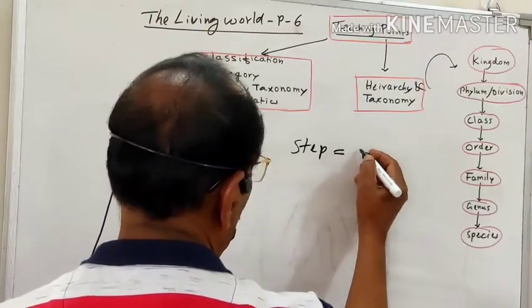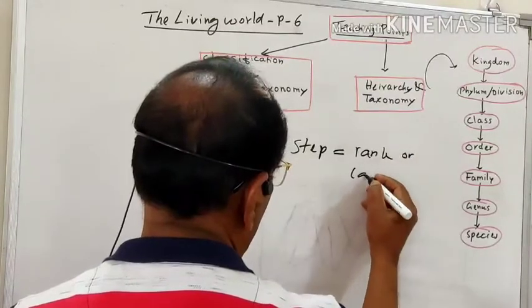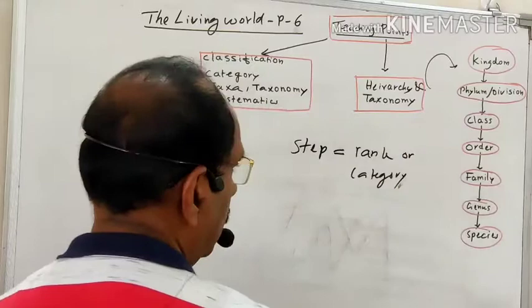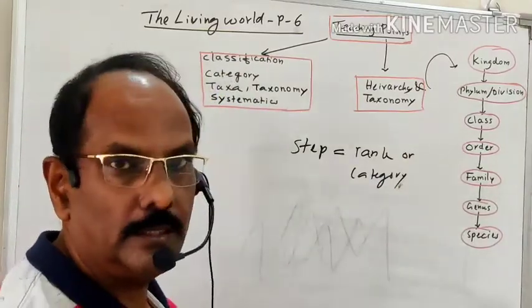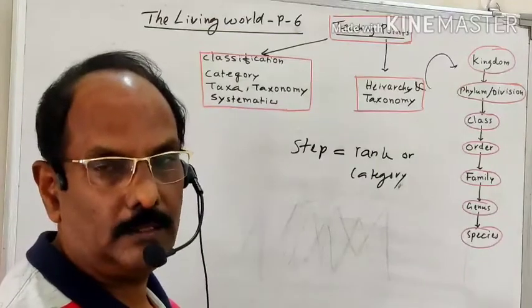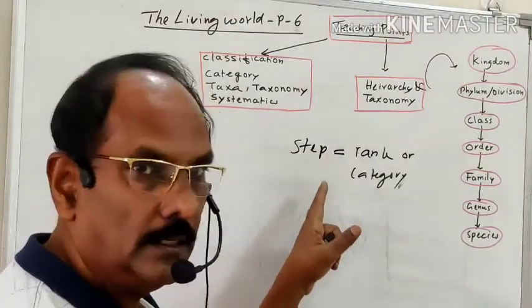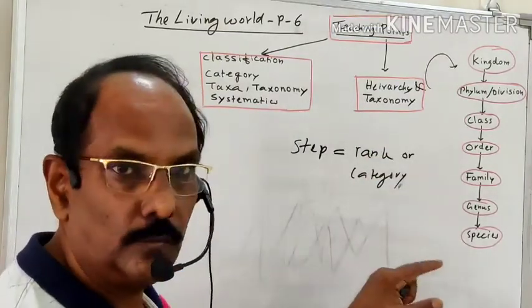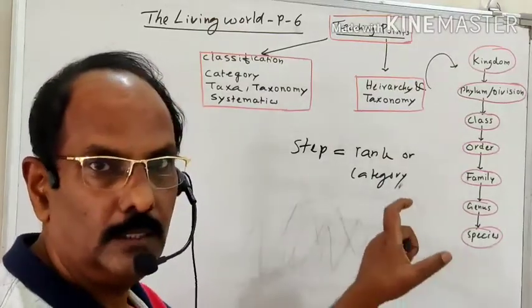Each step is known as the rank, or it is called a category. All these ranks or categories together are known as the hierarchy of the classification, or taxonomic hierarchy. This category belongs to the entire taxonomic process, and it is known as the taxonomic category. All the categories together are known as the hierarchy of the classification.